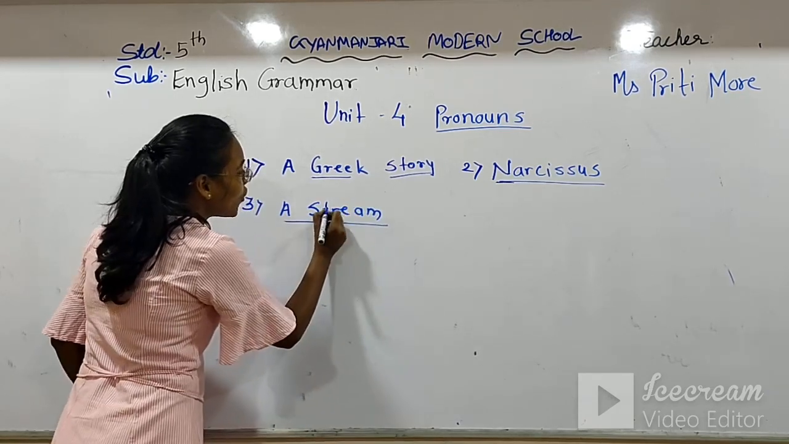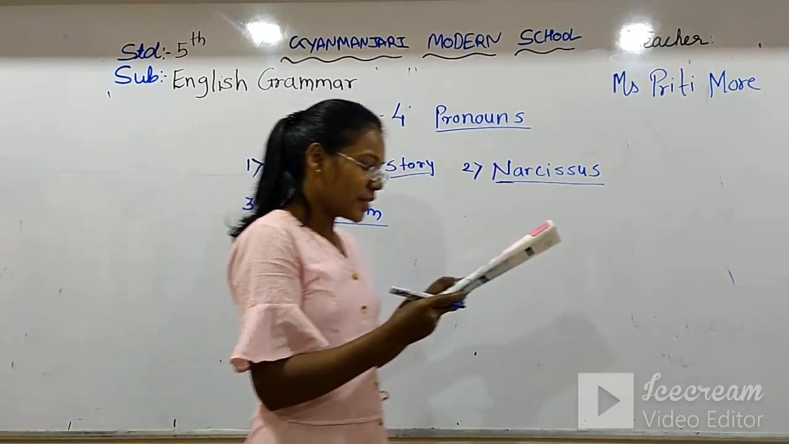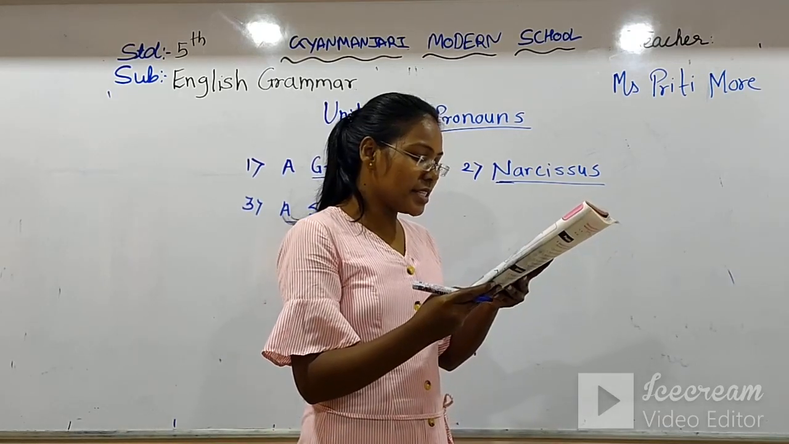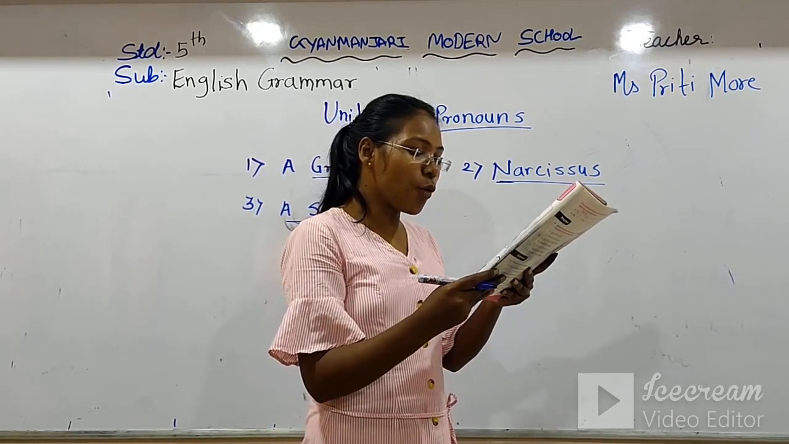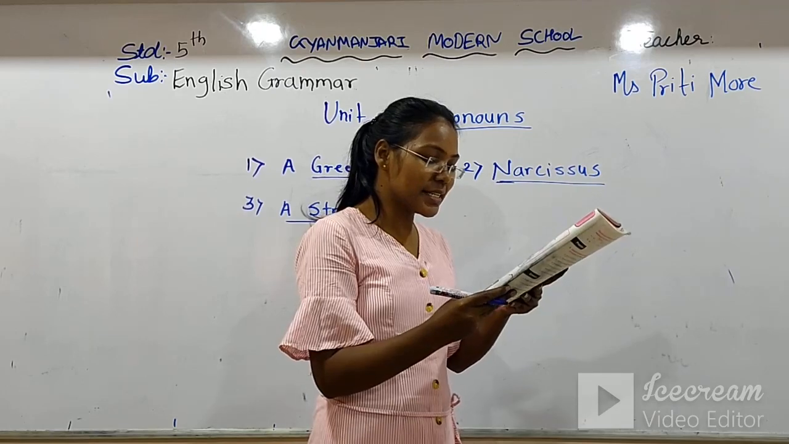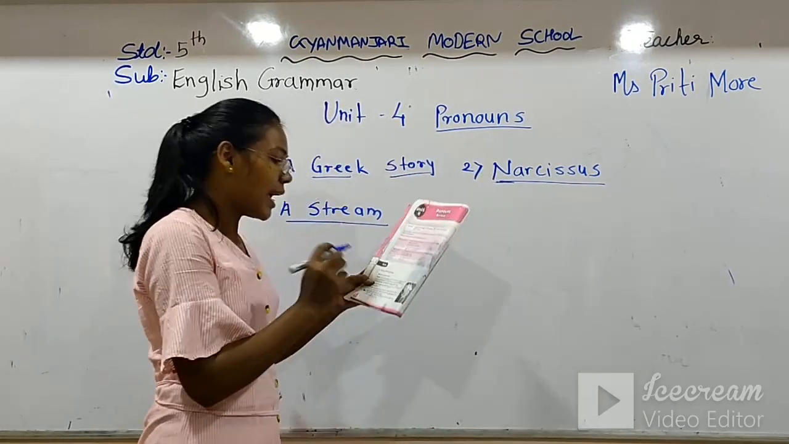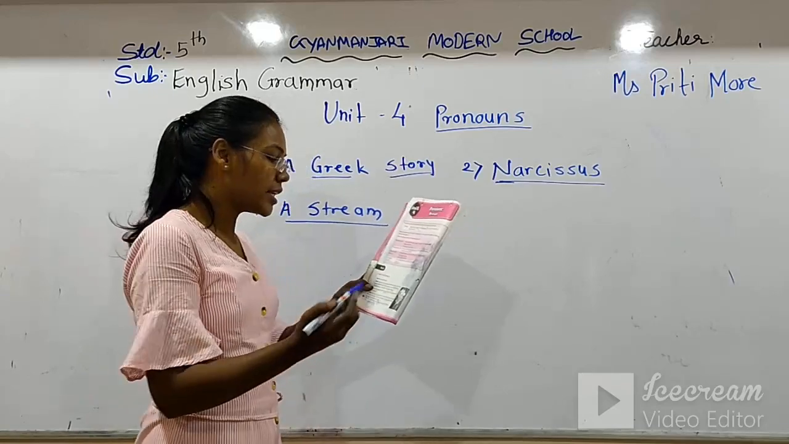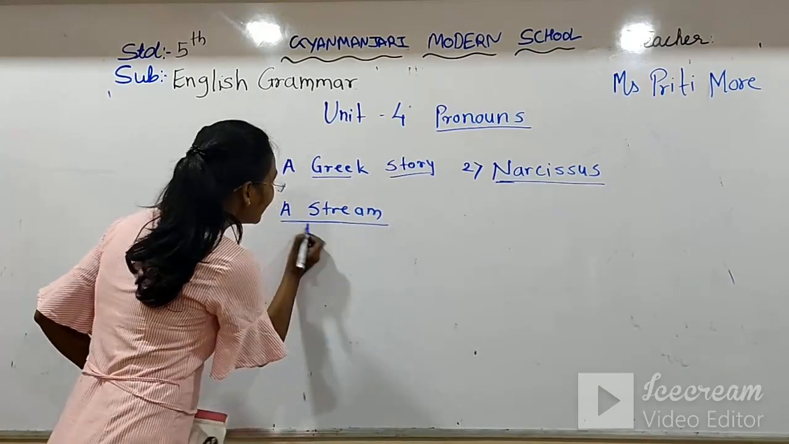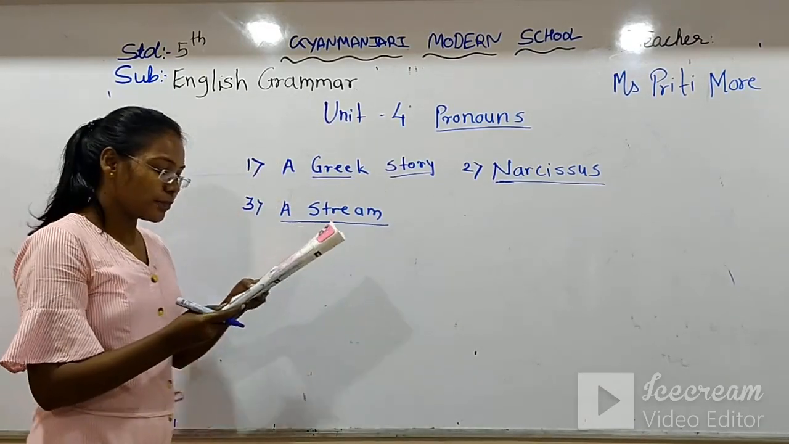Underline this word also. Now, the second is, he looked at Narcissus' own reflection in the stream. Again, Narcissus is there, so underline the same word, and the stream is also repeating. So, again, underline the stream word.